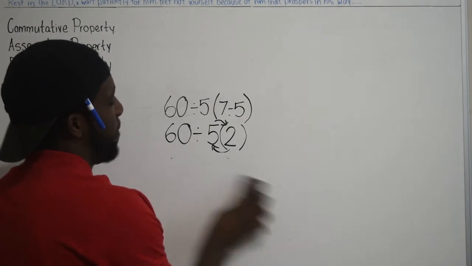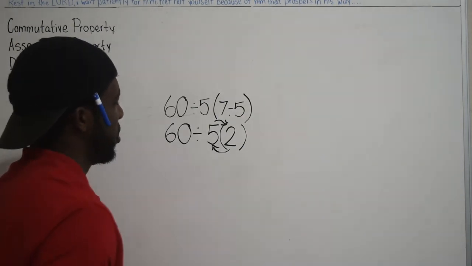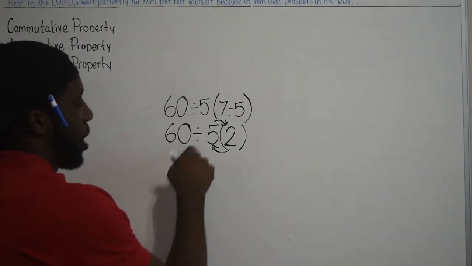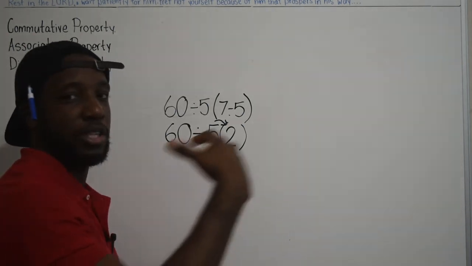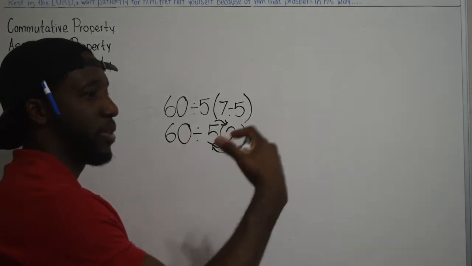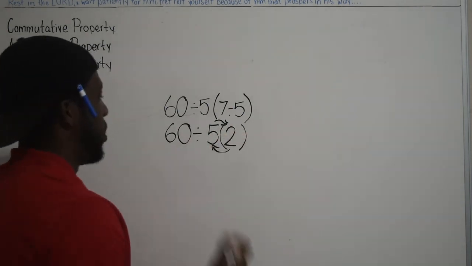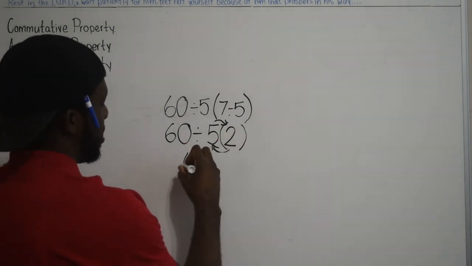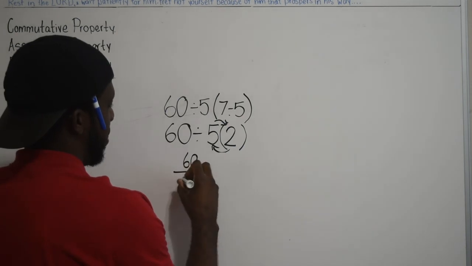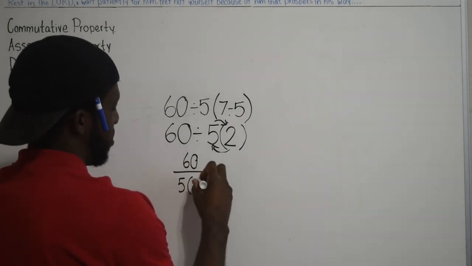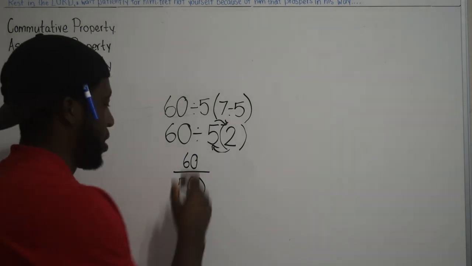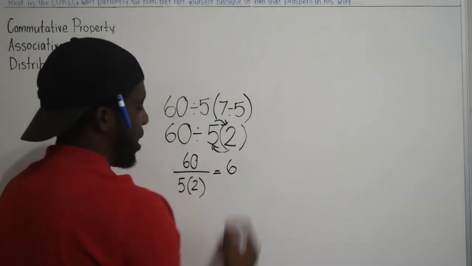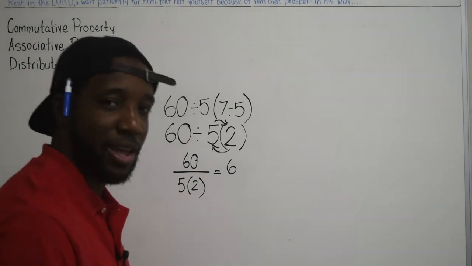Furthermore, when you have a division problem, when you see division, that means the ratio. So you have something on top of another. So I can write this as 60 divided by 5 times 2. Okay, 5 times 2 is 10. 60 divided by 10 is 6 every single time.